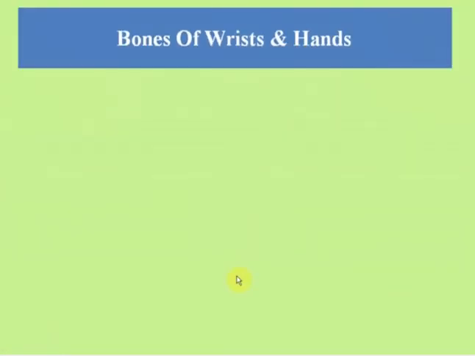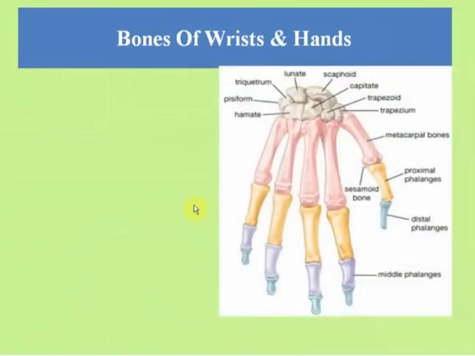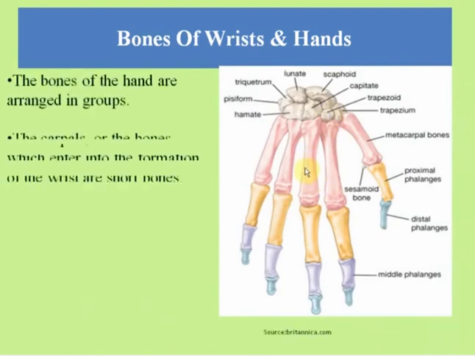Next come the bones of the wrist and hands. These are the bones of the wrist and hands. The bones of the hands are arranged in groups. This is one group, second group, third group, fourth group and fifth group.